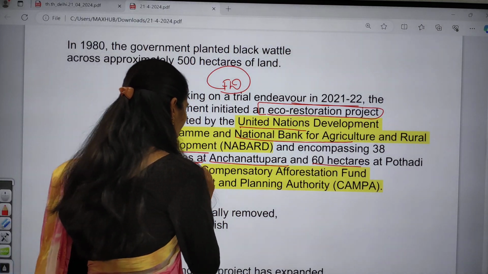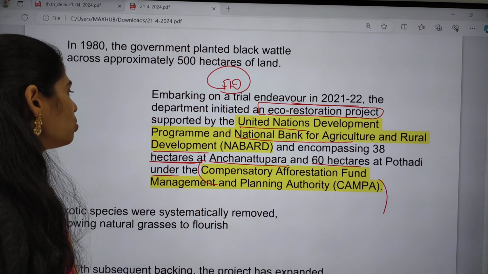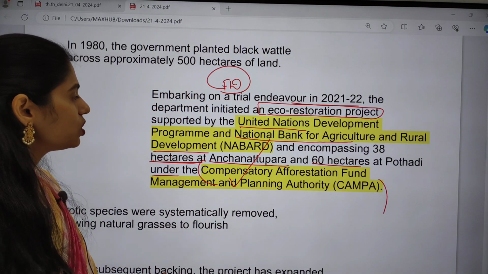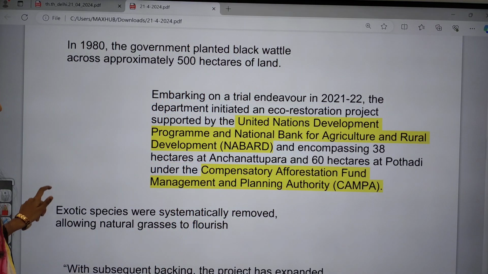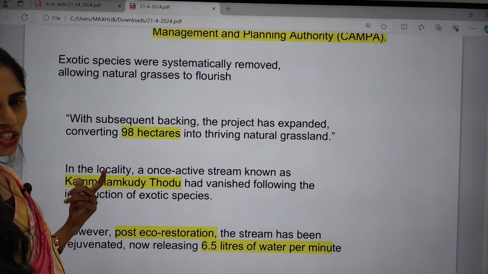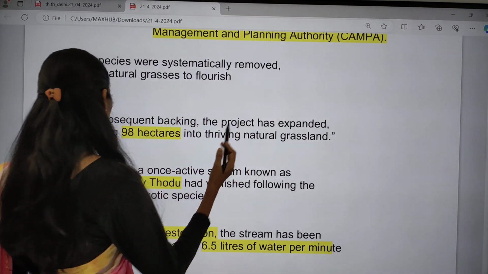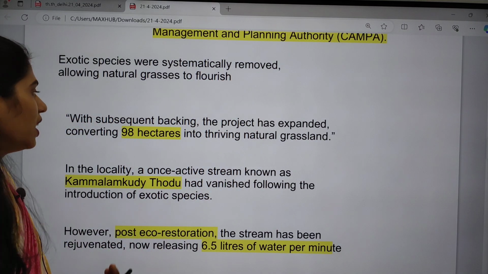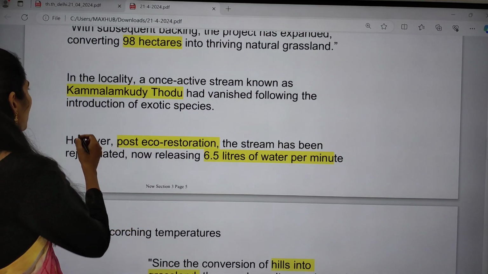So here you have to see what CAMPA is as well. Okay, this is a very important concept. Whatever funds they get under CAMPA, they use for this eco restoration project in this region. The exotic species were removed, allowing natural grasses to flourish. With subsequent backing, the project expanded day by day and covered around 98 hectares of natural grassland.